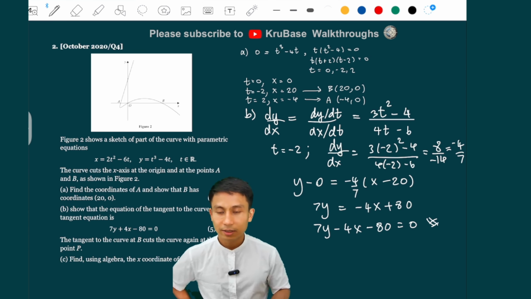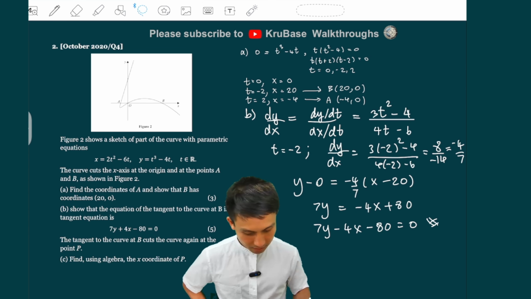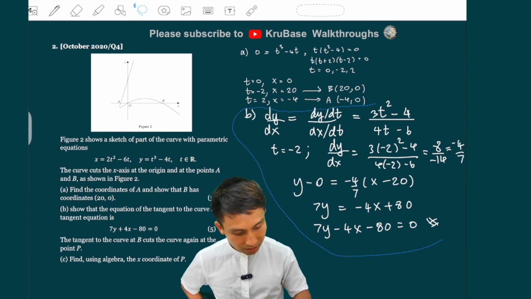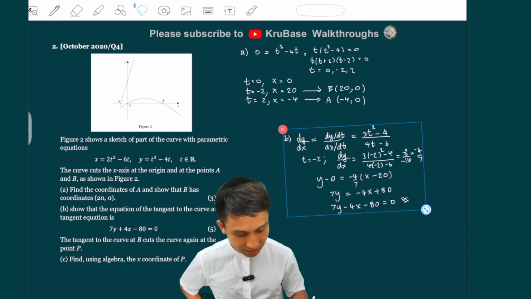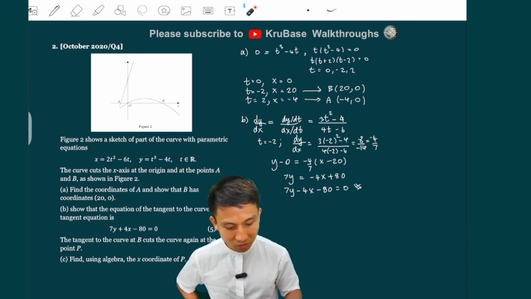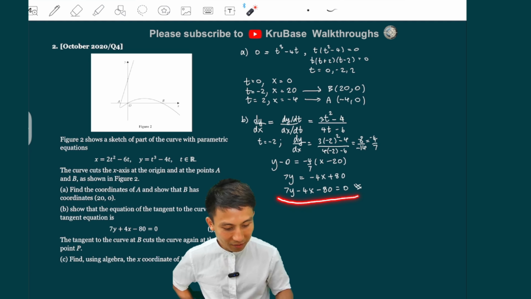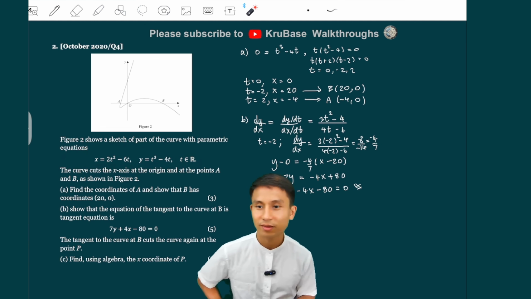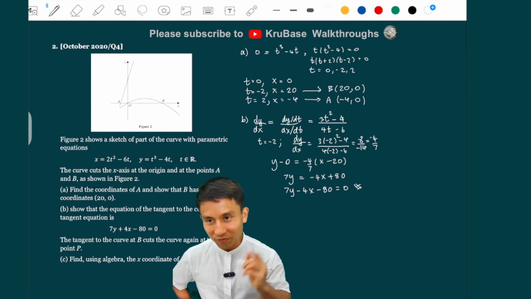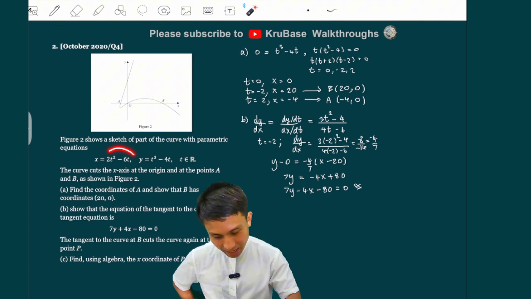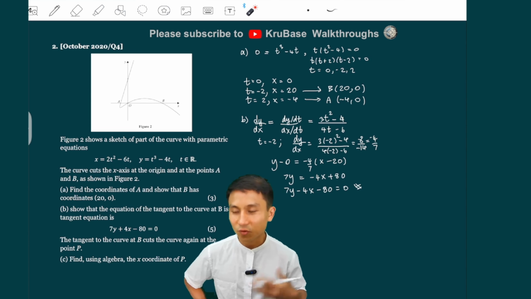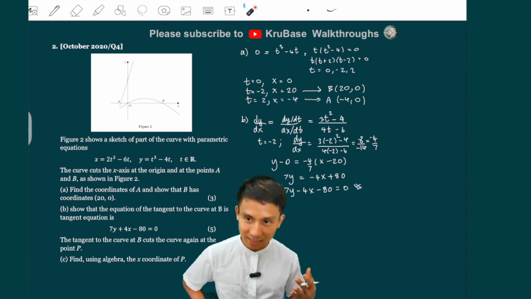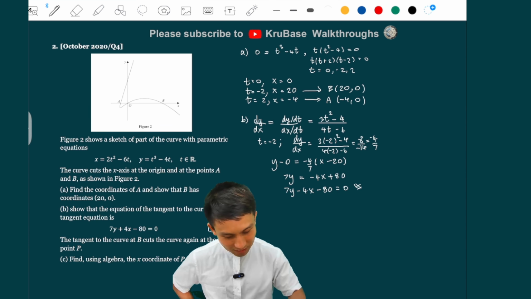Yeah? Happy? Okay, the last part is probably tricky if you don't know what to do. So when it says that this tangent is going to cut the curve again, it's asking you to solve the simultaneous equations between this tangent and the whole parametric equations. The easiest and most efficient way to do it is to sub x into the x and y into the y, like that. So we are solving it simultaneously parametrically. Okay, so that is part C.